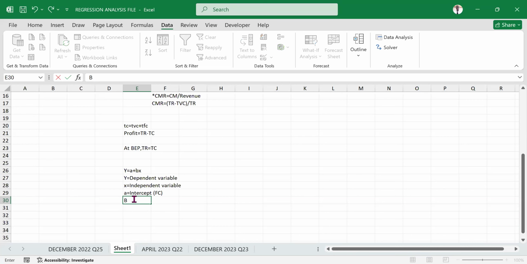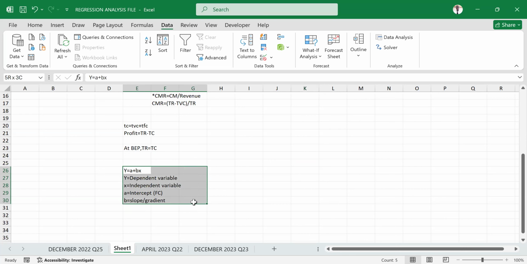Then now B, that B which is tied to X. X is an independent variable, and the B is the slope. You can call it the slope, or you can call it the gradient of the graph or of the curve. That reminder is important so that we know which independent and dependent variables we are talking about in that section. Now, all of us now have the analysis toolpack for the regression analysis. I believe we have it. And when we look at this simple linear regression equation that I've just mentioned here,